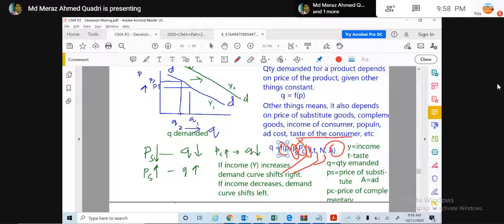N stands for population, the number of people. So these are the factors that influence demand.